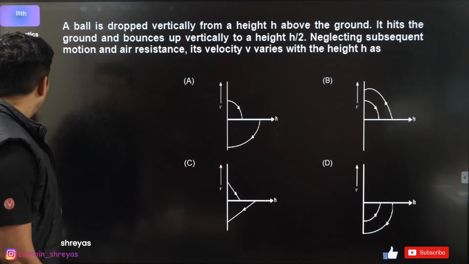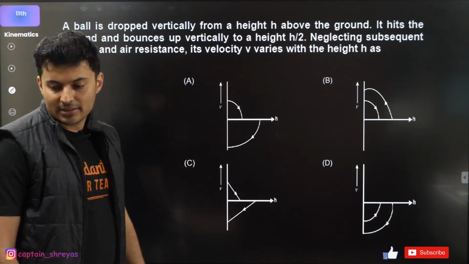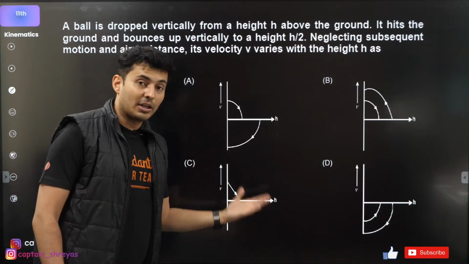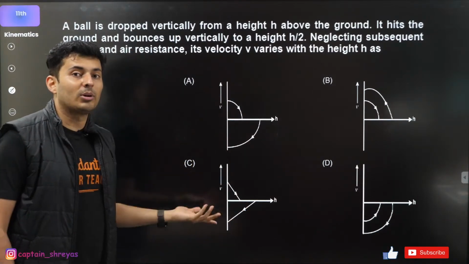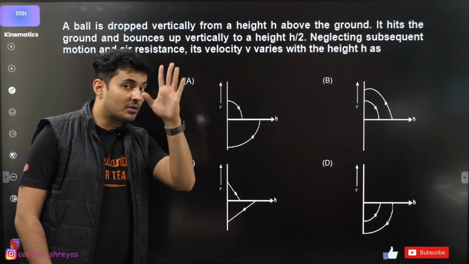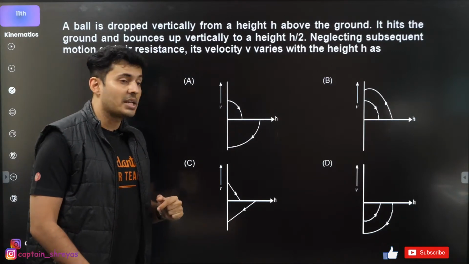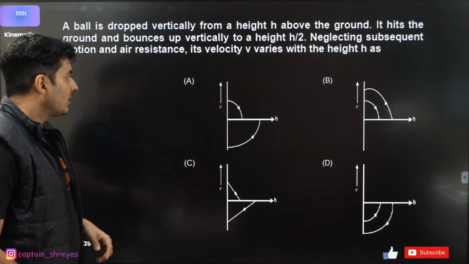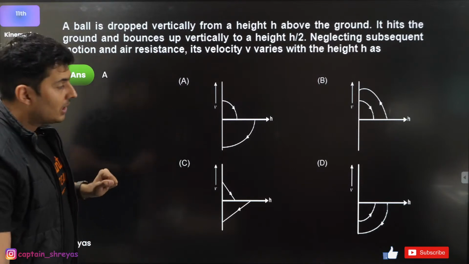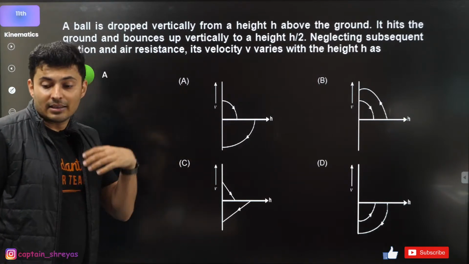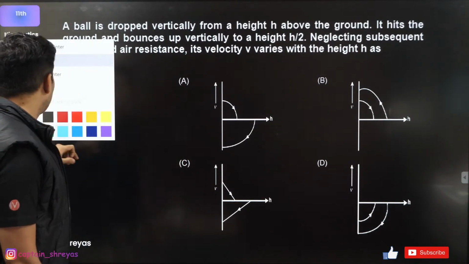Option C. Looks like you guys are wrong about it. I think you have seen some other question and you're trying to think about that other question in this question. You guys are not thinking properly. Think properly again. No, that is not the answer. The correct answer will be option A. It is not even going to be a straight line. Think why. Why is it not going to be a straight line?